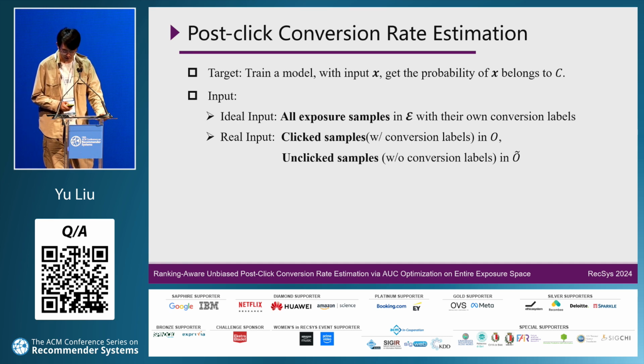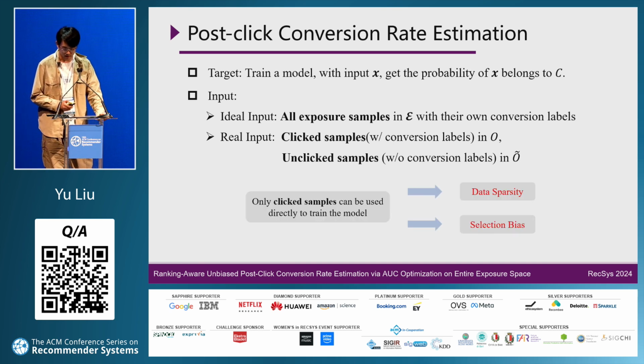But in fact, we can only get the clicked samples with conversion labels and the unclicked samples without conversion labels. Since only clicked samples have conversion labels, those can be directly used to train the model.